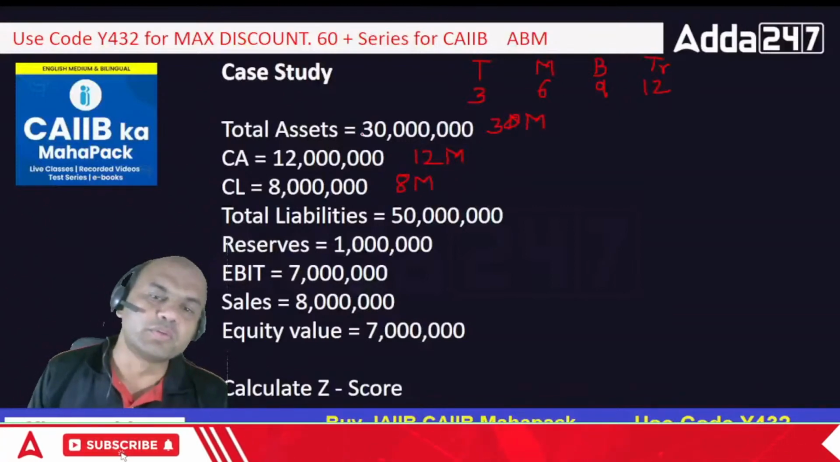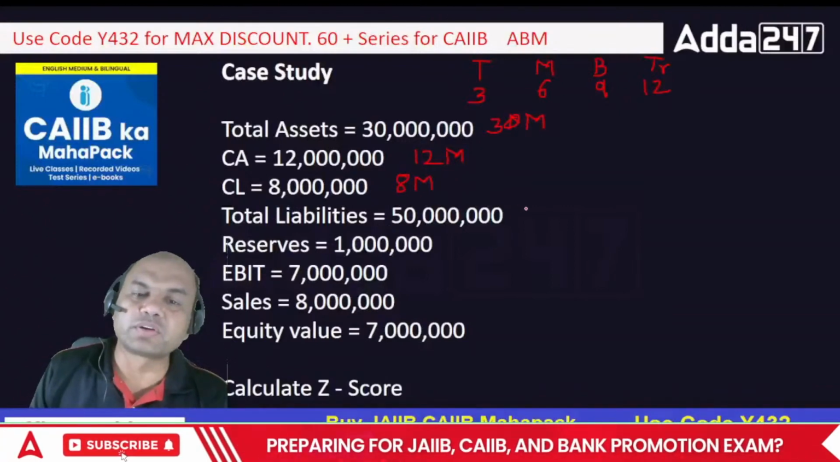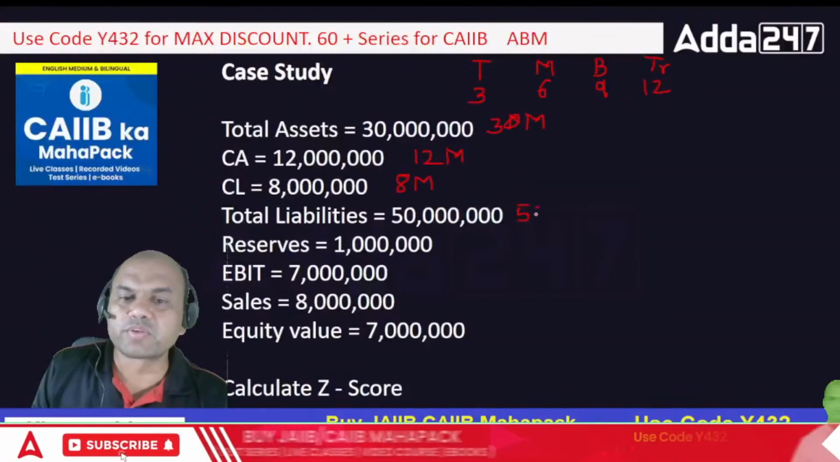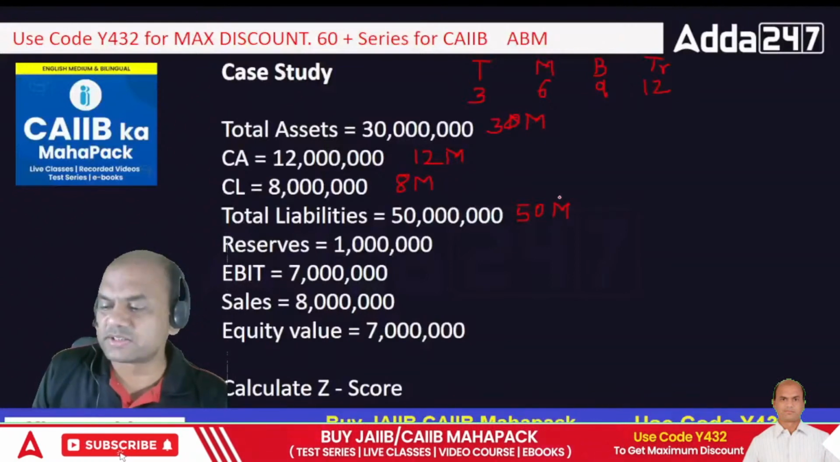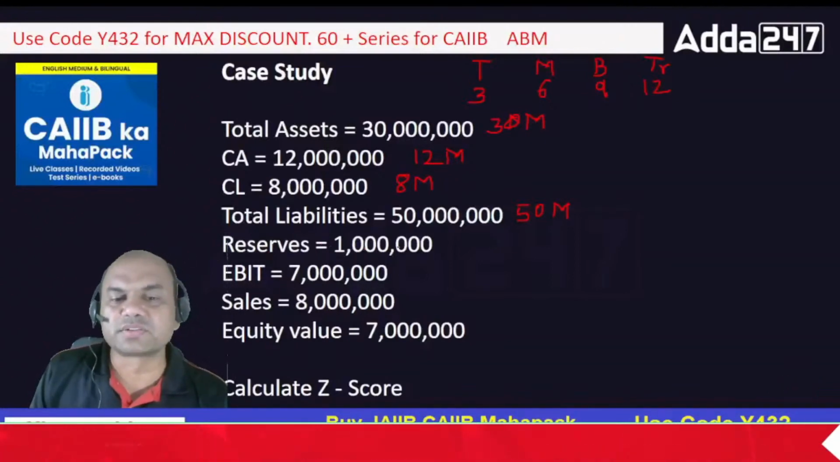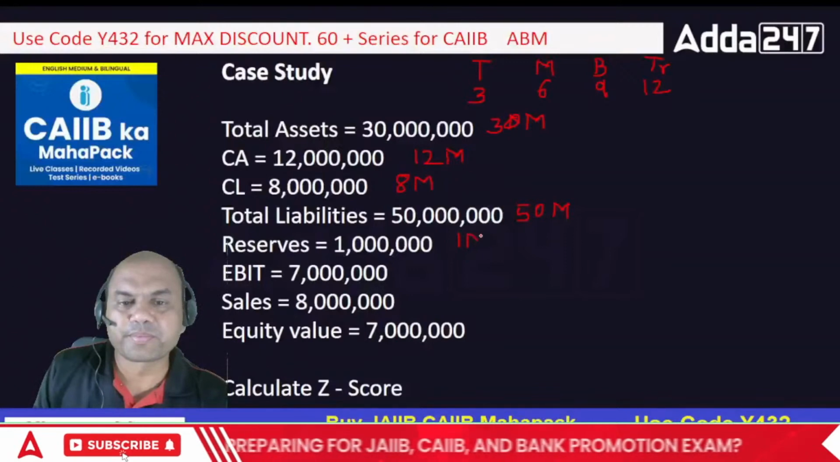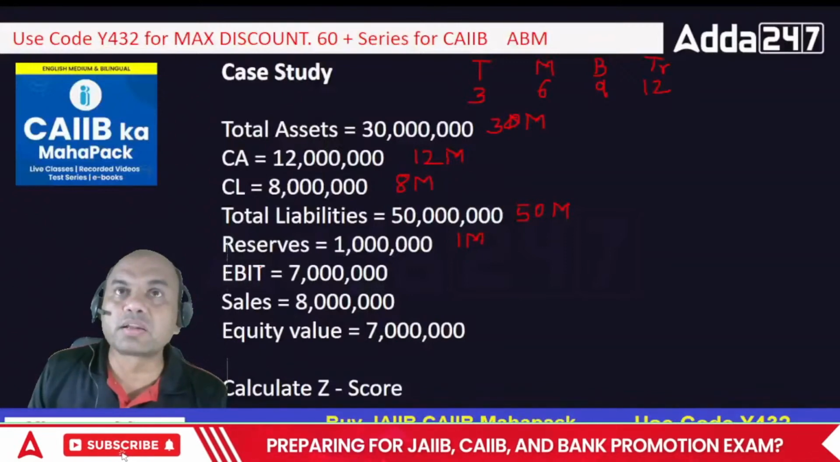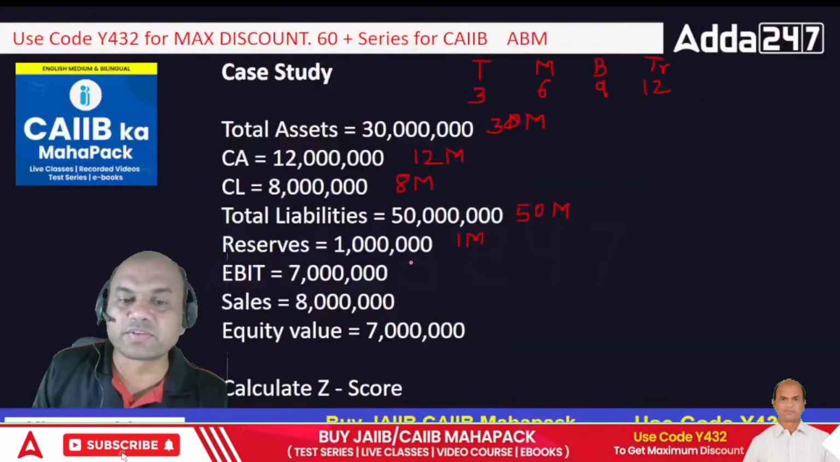Okay, so move on. Total liabilities is what? 50 million. I'll write it over here, 50 million, because 6 zeros. Next, reserves 1 million. Then EBIT, earnings before interest and taxation, 7 million.